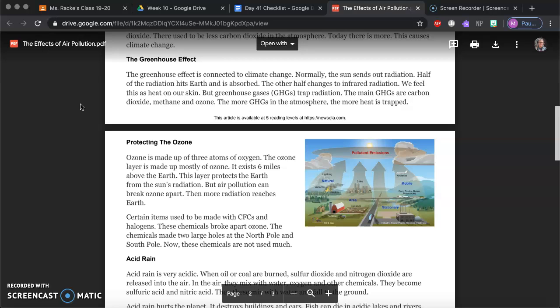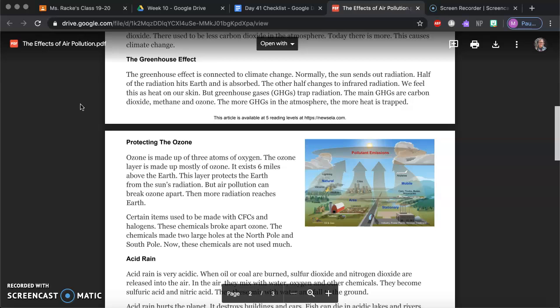Normally the sun sends out radiation. Half of this radiation hits Earth and is absorbed. The other half changes to infrared radiation. We feel this as heat on our skin, but greenhouse gases, GHGs, trap radiation. The main GHGs are carbon dioxide, methane, and ozone. The more GHGs in the atmosphere, the more heat is trapped.